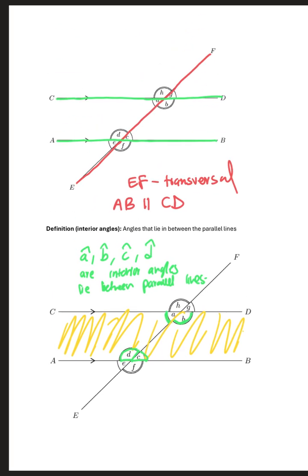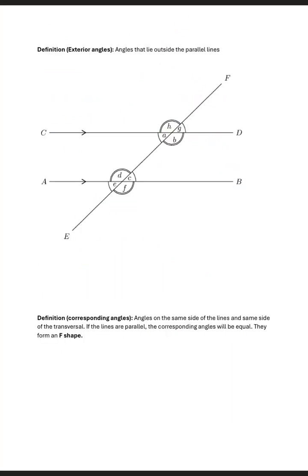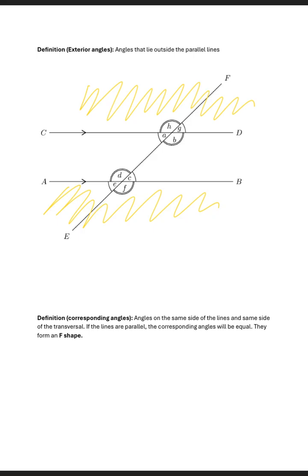And then the definition of exterior angles. Exterior angles are angles that lie outside the parallel lines. Now we are referring to this region. So in this case, we are referring to this section outside the parallel lines. You see? Now, all the angles that are outside the parallel lines are these angles. It's angle H and G. So this angle here and this angle here, and then we have E and F.